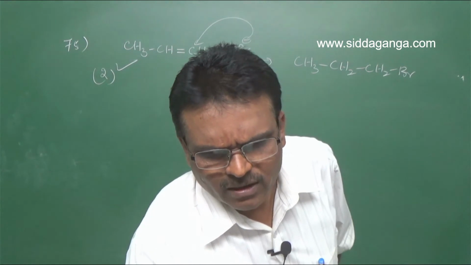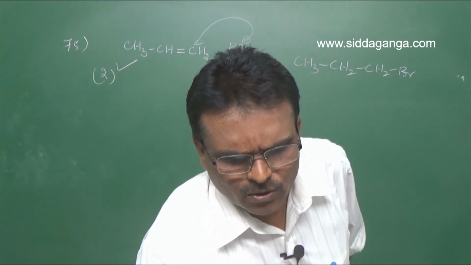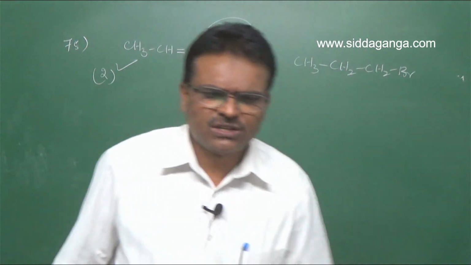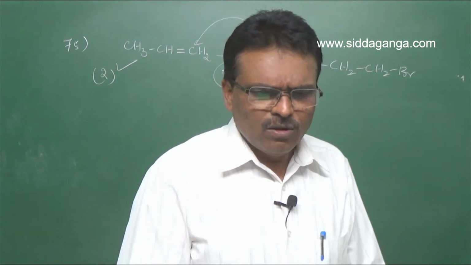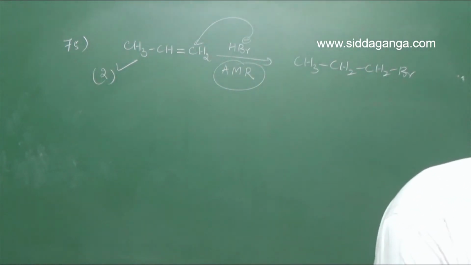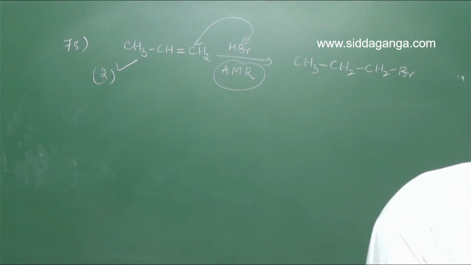Next, question number 76. Which is most stable radical? So stability of free radical also depends on the resonance concept. Stability is due to resonance.